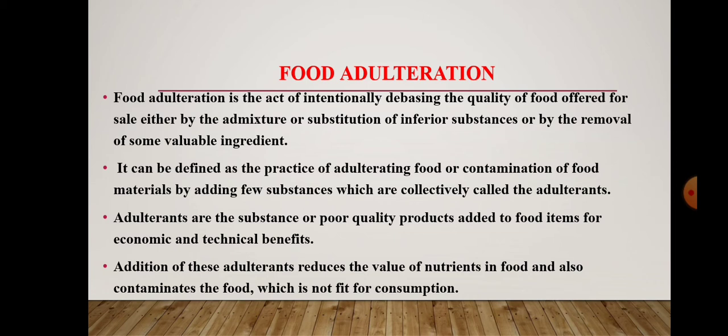It can be defined as the practice of adulterating food or contaminating food materials by adding a few substances which are collectively called adulterants. So the items which are added to the food for adulteration are called adulterants. Adulterants are substances or poor quality products added to food items for economic and technical benefits. They may be used for increasing economic profit and also to decrease technical difficulties. The addition of these adulterants reduces the value of nutrients in food and also contaminates the food, which is not fit for consumption.